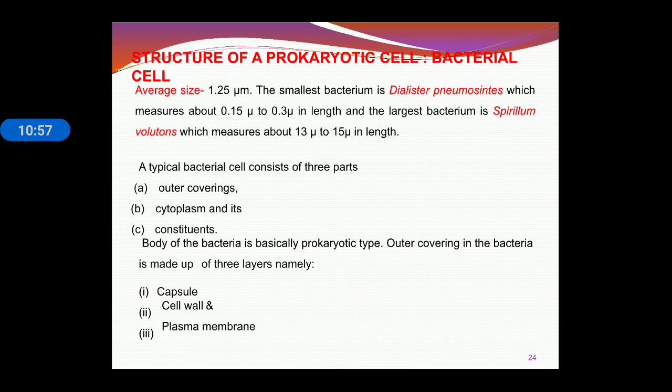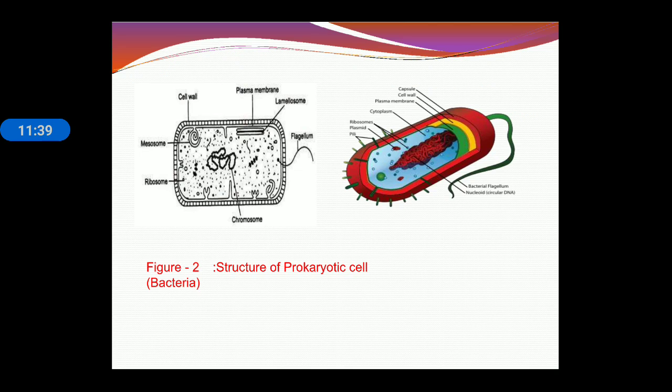Now structure of a prokaryotic cell or bacterial cell. The average size is 1.25 micrometer. The smallest bacteria is Dialister pneumosintes, which measures about 0.15 to 0.3 micron in length, and the largest bacteria is Spirillum volutans. A typical bacterial cell consists of 3 main parts: outer covering, cytoplasm, and constituents. The body of bacteria is basically prokaryotic type. The outer covering in the bacteria is made up of 3 layers: capsule, cell wall, and plasma membrane. This capsule, cell wall, and plasma membrane combine to form a cell envelope, or outer covering.